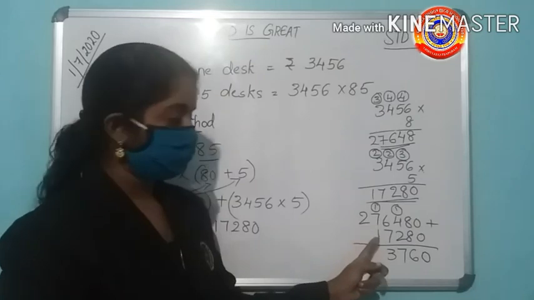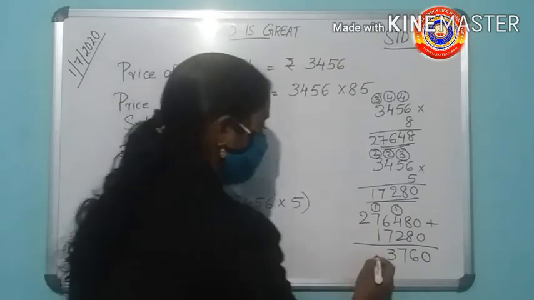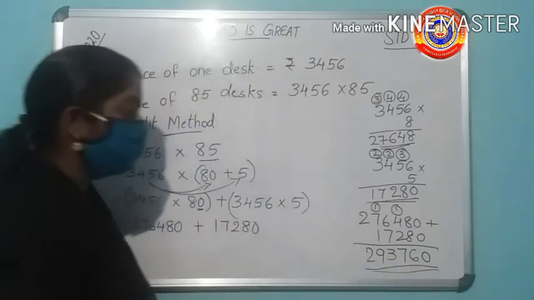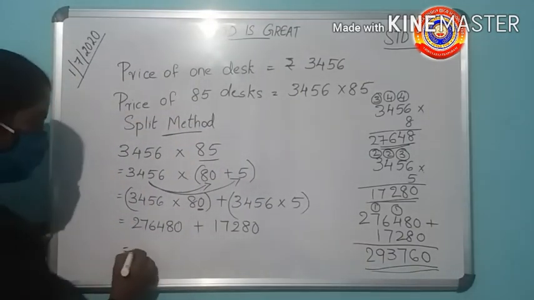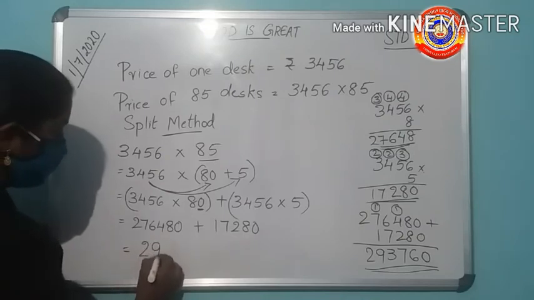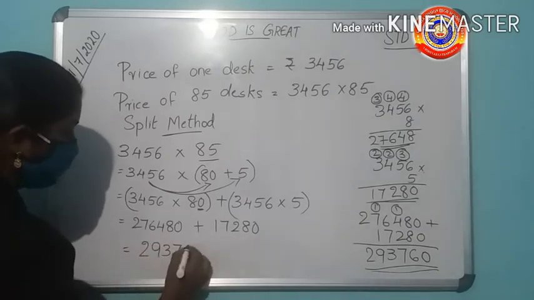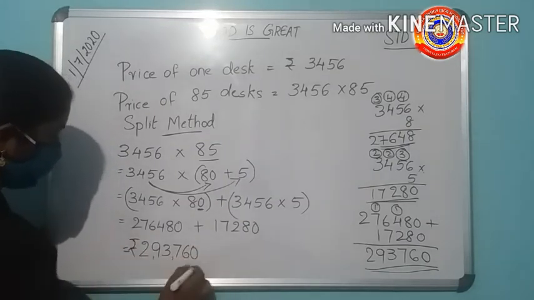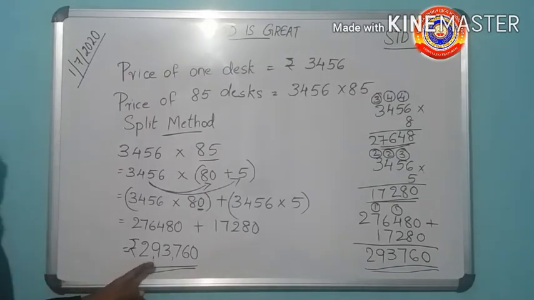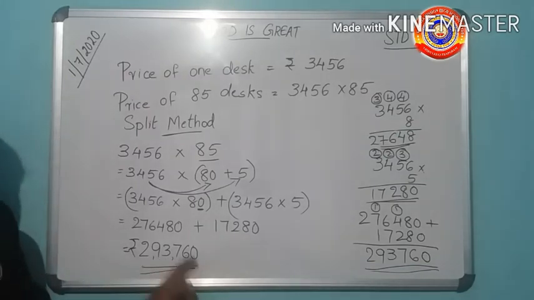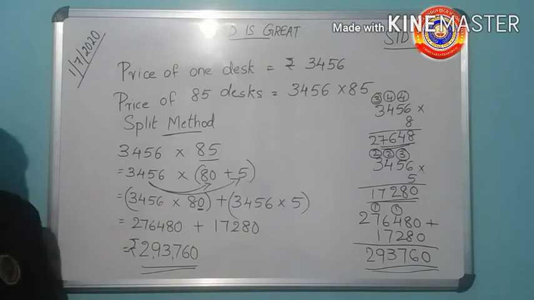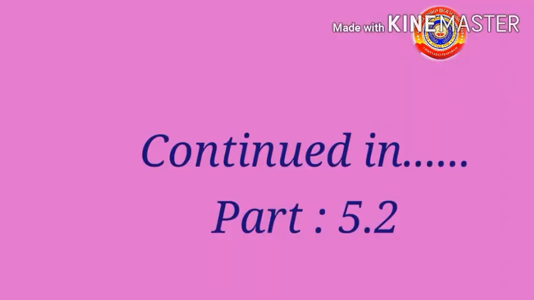Then 1 plus 7 is 8. 8 plus 1, 9. Then write the 2 here. Then we got the answer 2, 9, 3, 7, 6, 0. Put commas. Put the rupee sign. What's the number here? 2,93,760. The price of 85 desks is 2,93,760. Have you all understood this? Then we shall continue the class in the next video.